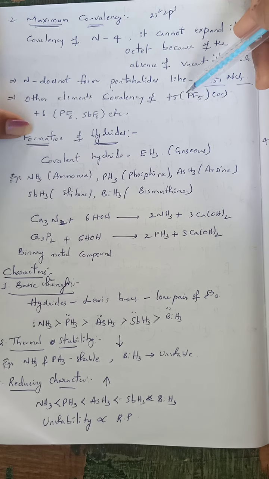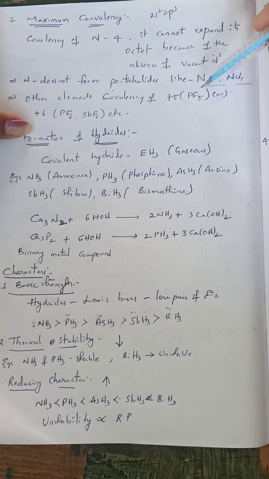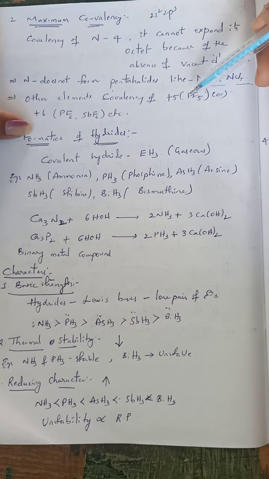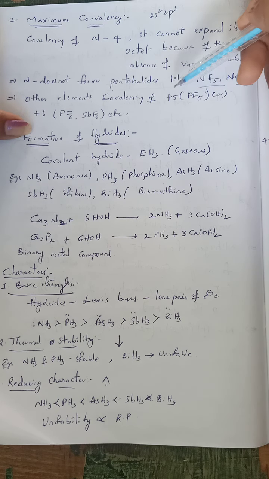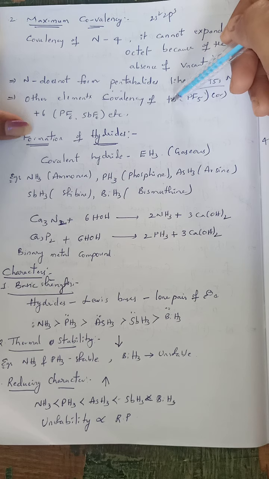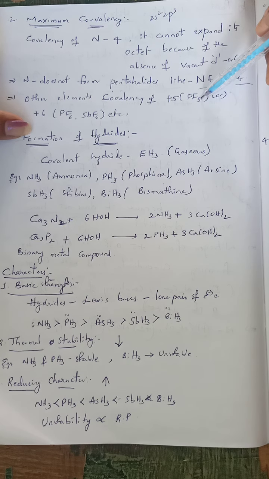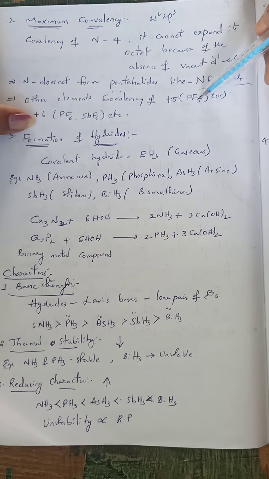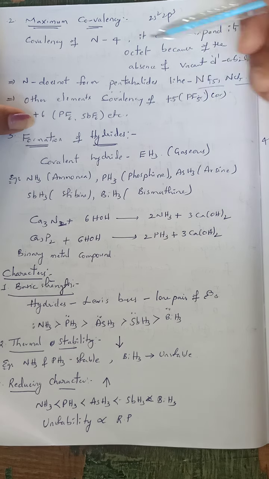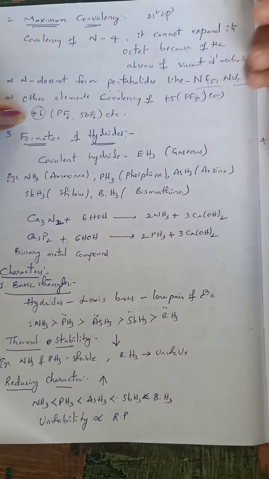Example, PF5. Phosphorus can form pentahalides. This is due to phosphorus containing vacant d orbitals. By using such vacant d orbitals, it expands its covalency to +5 and can form this pentafluoride. Like that, other elements like arsenic, antimony and bismuth can also show the covalency as +5, +6.